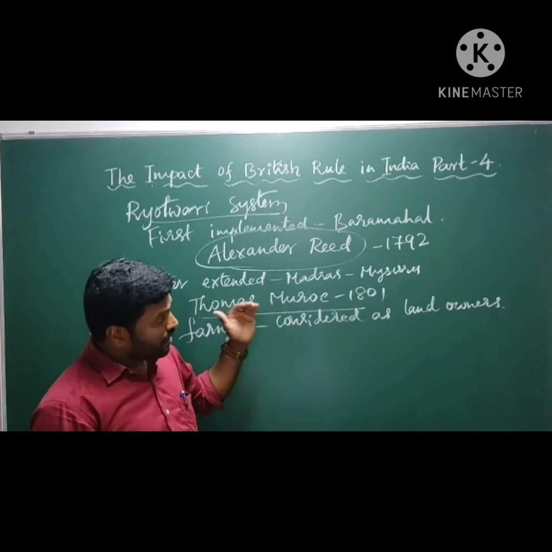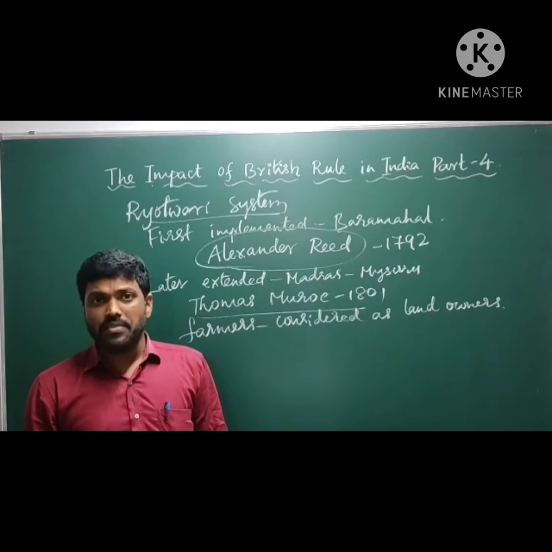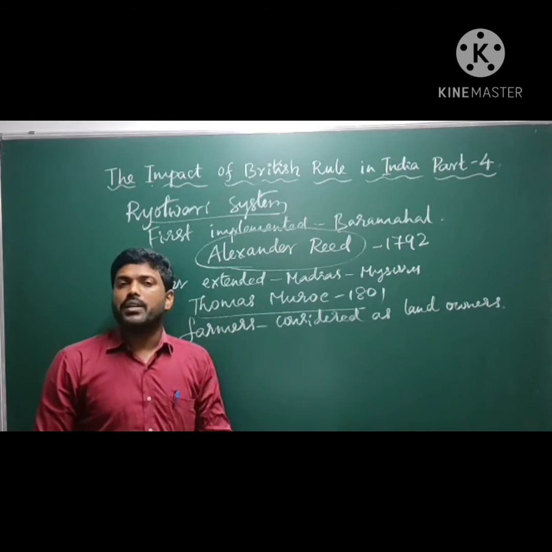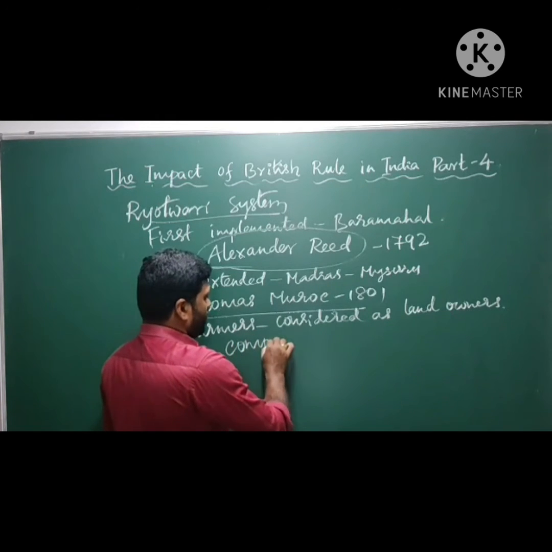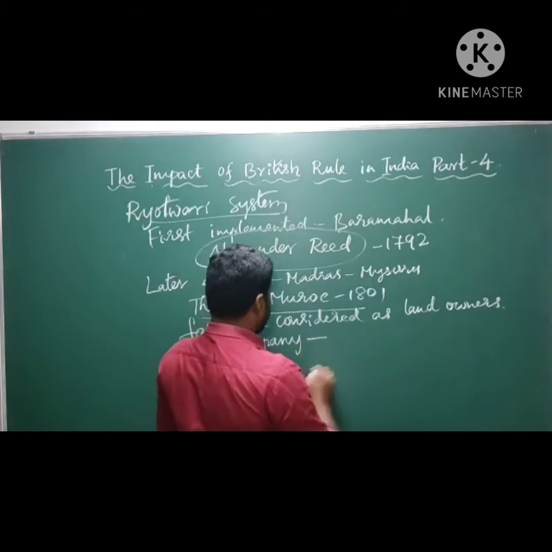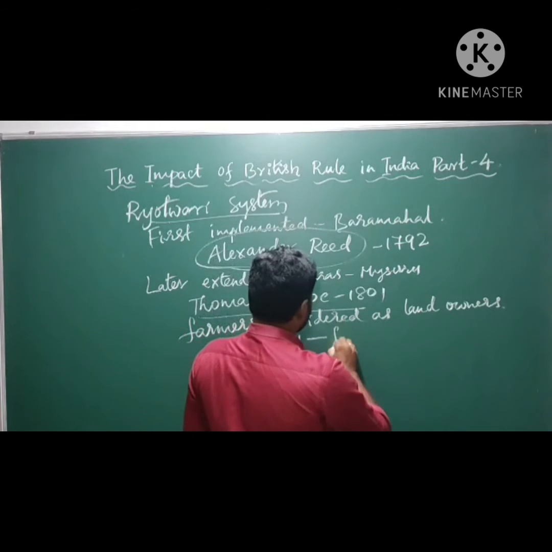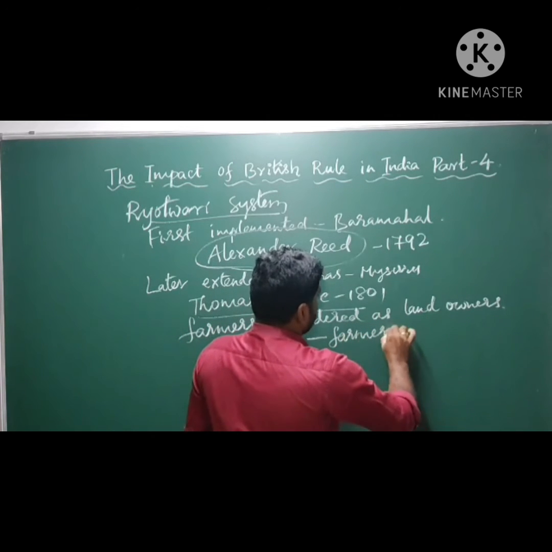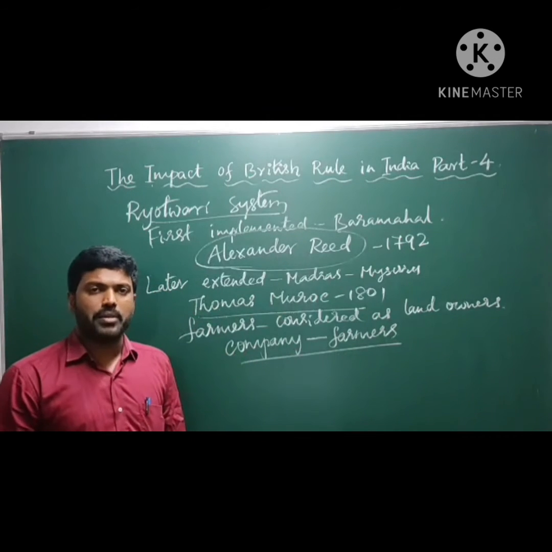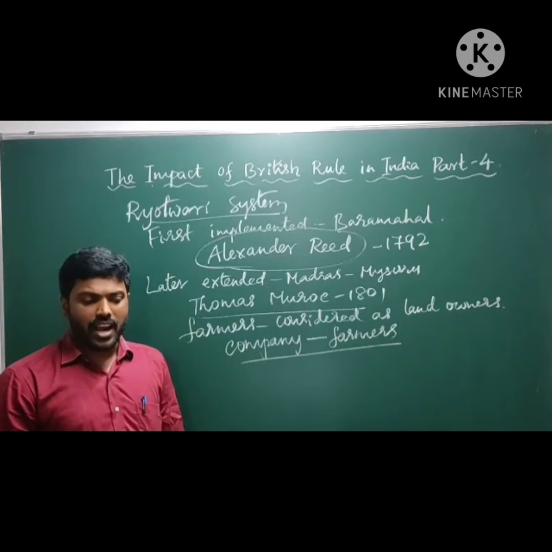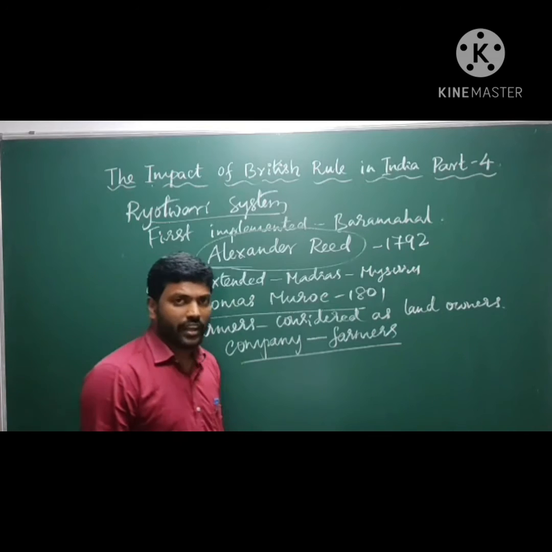In this type of land tax collection system, there was a direct link between the company and the farmers. There was a direct contact between the East India Company and the farmers.